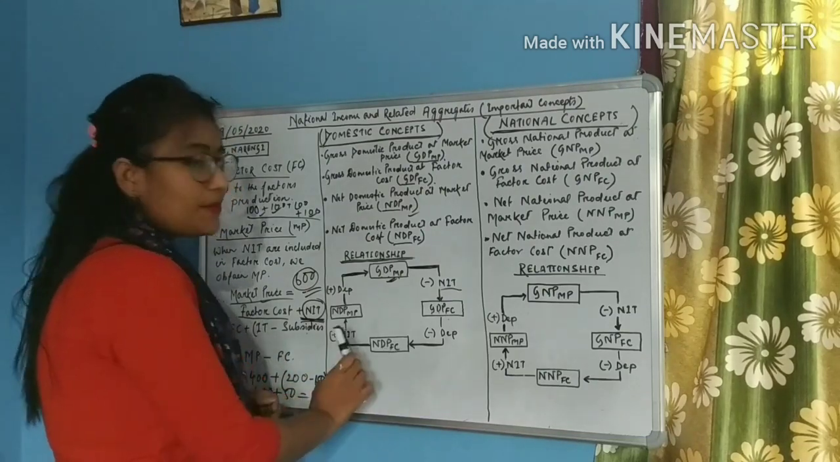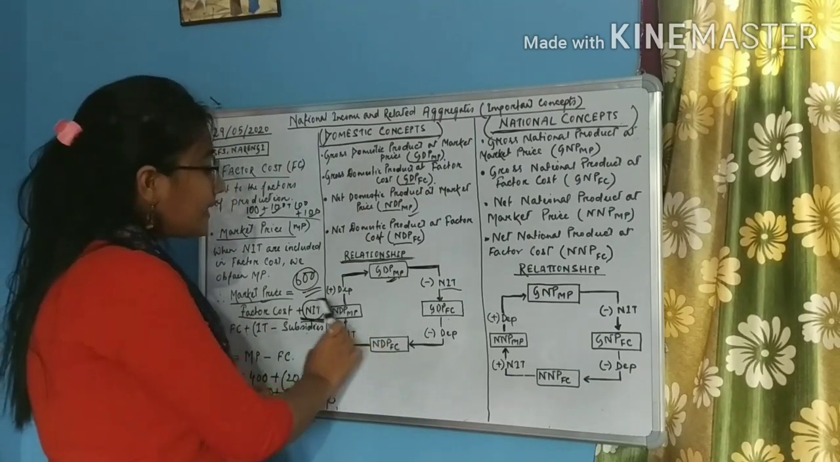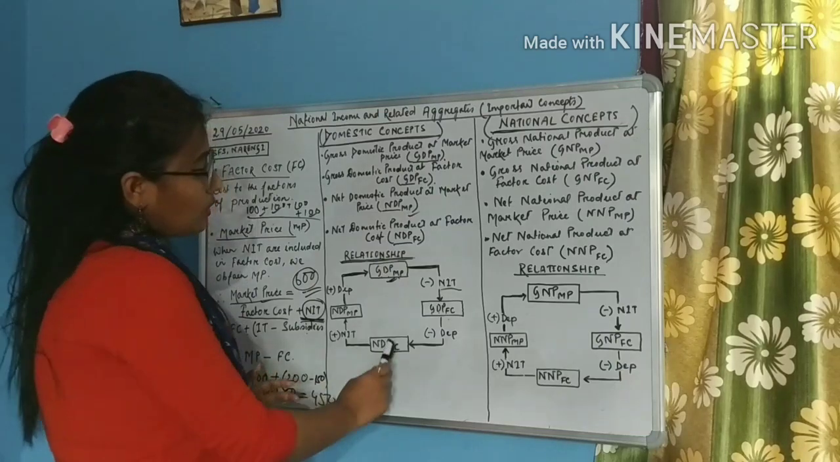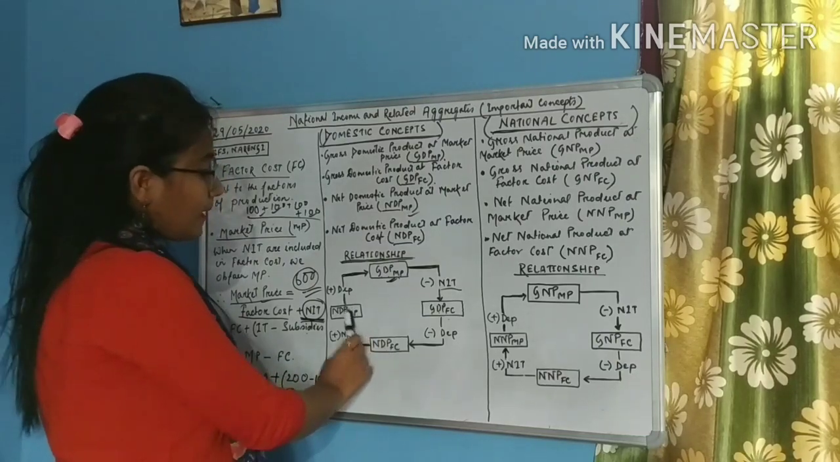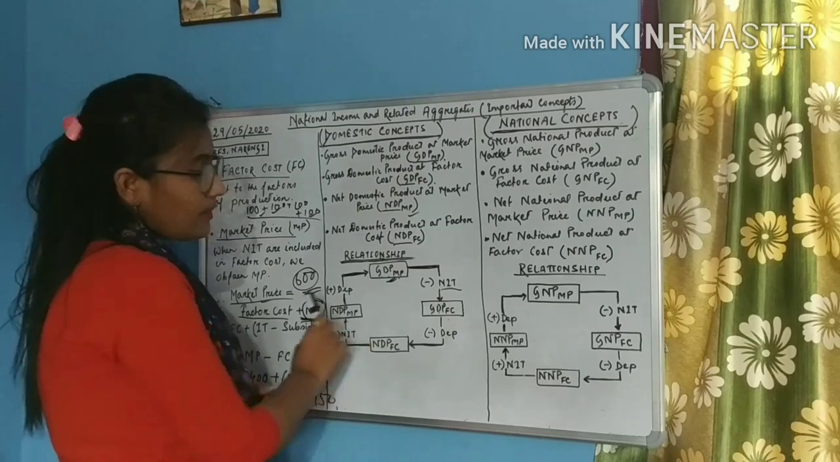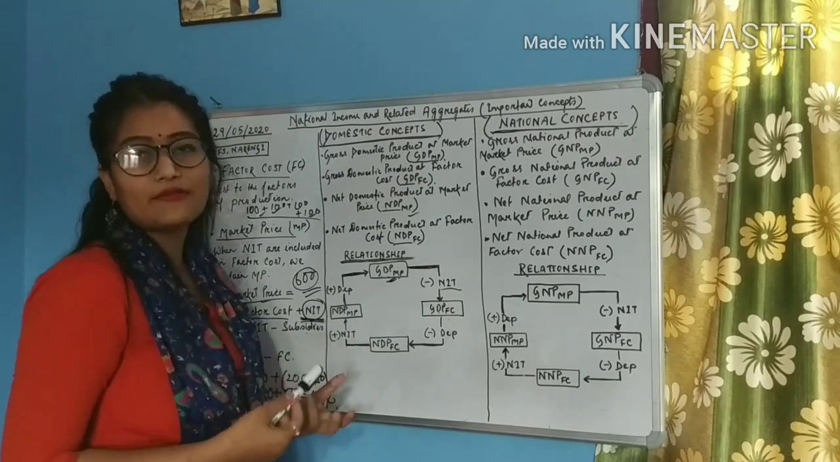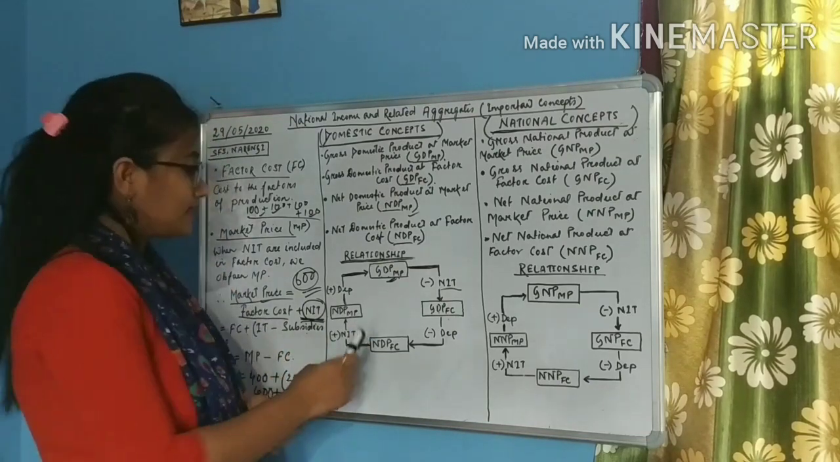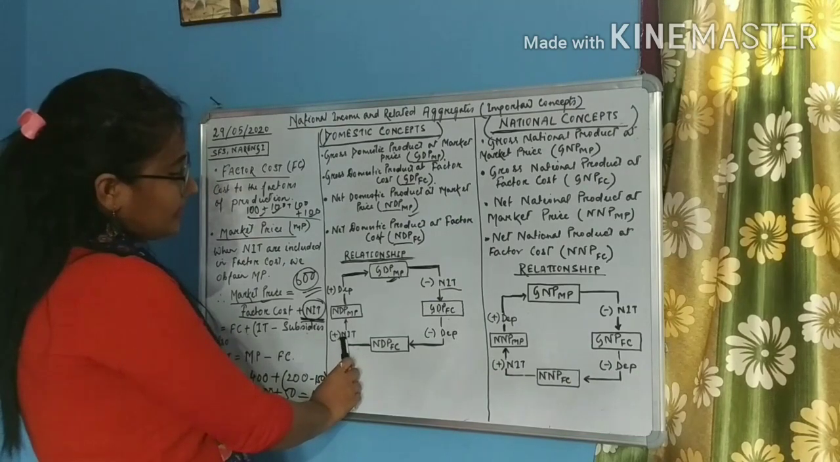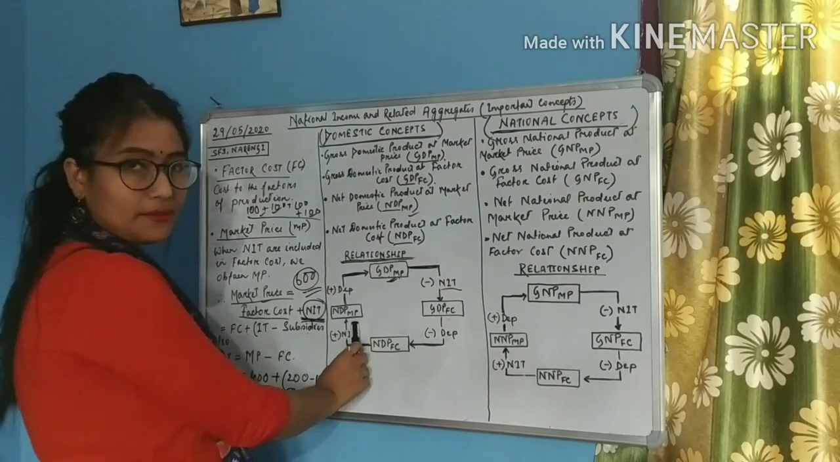Now from NDP-FC, how will we get NDP-MP? So the only difference is FC and MP. So this is factor cost, this is market price. So what we will have to do? We will have to add the net indirect taxes. So by adding net indirect taxes, we will obtain NDP-MP.